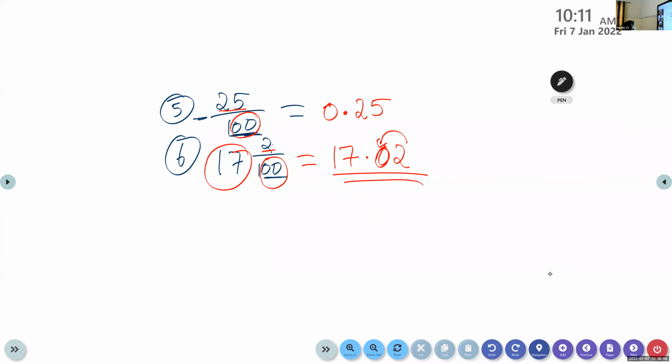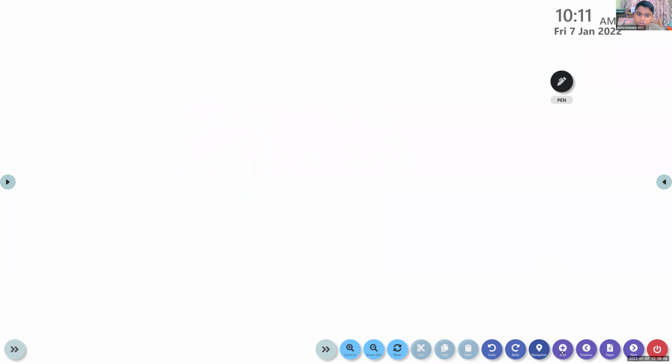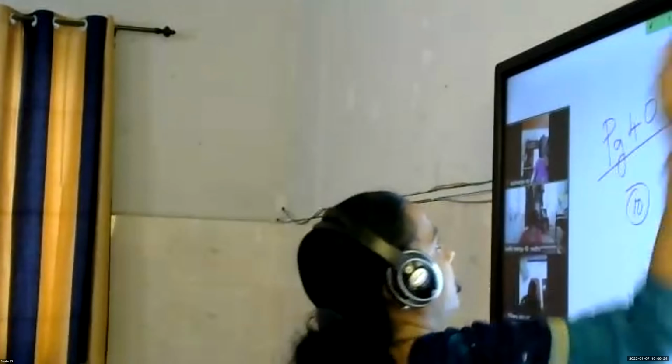Someone is writing, someone is talking. Be quiet. Page number 39. How many questions did you take in yesterday's class? I was not there. I joined late. Children, it was till 10th question. Wait, my dear, wait. Page number 40. We are going to start from question number 10. Yesterday we were not doing.